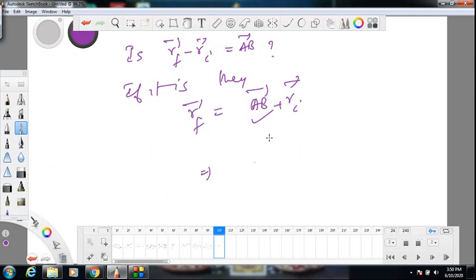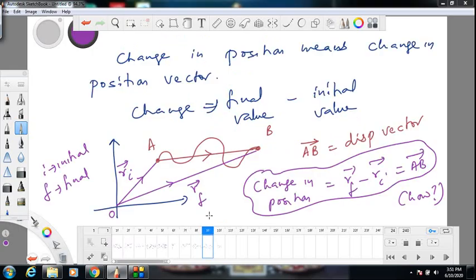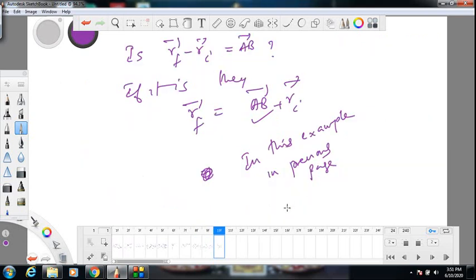So obviously I can tell you, in this example which I have shown in the previous page, the magnitude of displacement, which is mod AB, is less than the distance traveled, is it not?